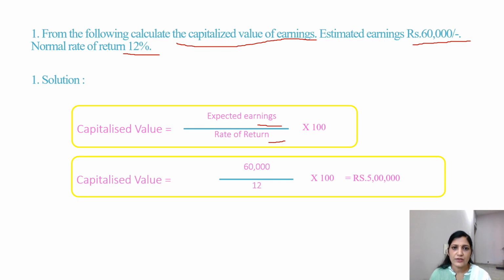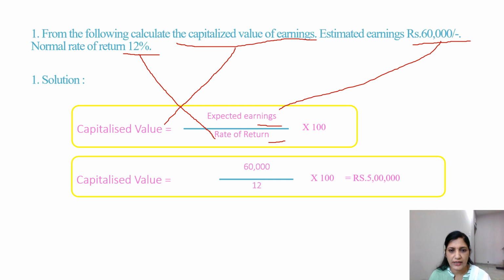Now we are asked to find the capitalized value of earnings. What is expected earnings? That is 60,000. What is normal rate of return? That is 12%.